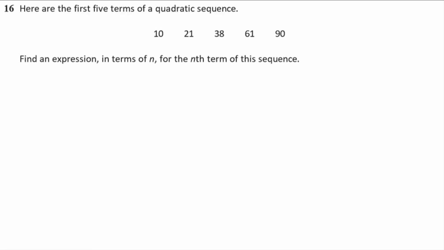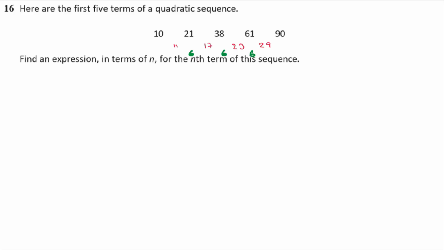So the first differences here, for instance, are going to be 11, 21 take away 38 is 17, 38 taken away from 61, that is 23, and 61 take away from 90, that is 29. Okay, so that's what we call the first differences. The second differences are the differences of the differences. So you can see that's 6, 6, and 6.